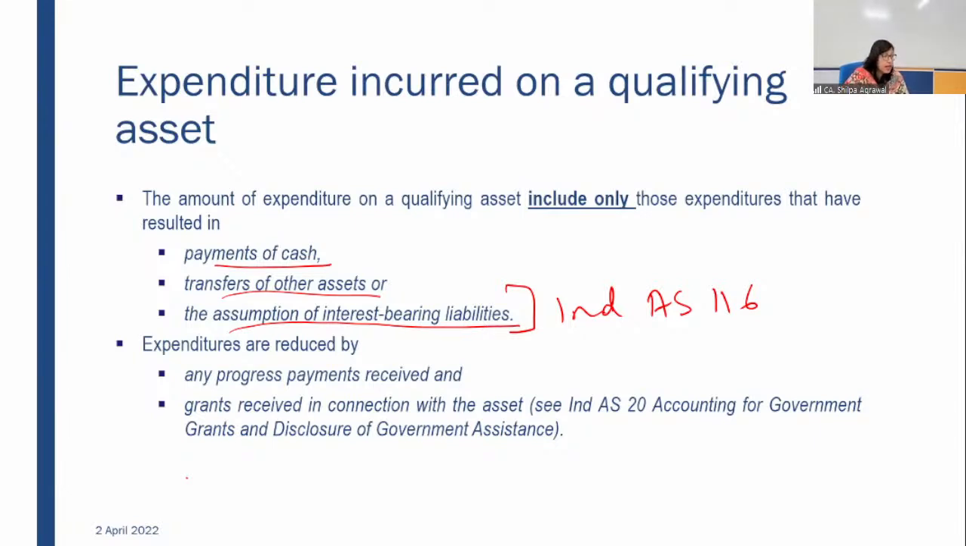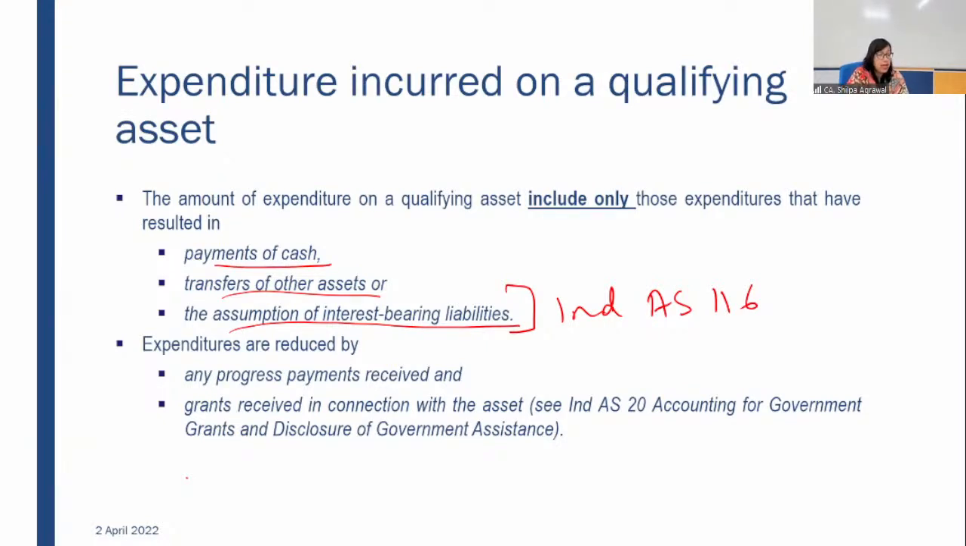And expenditures are reduced by... I got some query. Okay, what happens to borrowing cost before commencement date? Borrowing cost before commencement date will be expensed out, because for that period it will not be considered as capitalized, so it will be expensed out. Right?